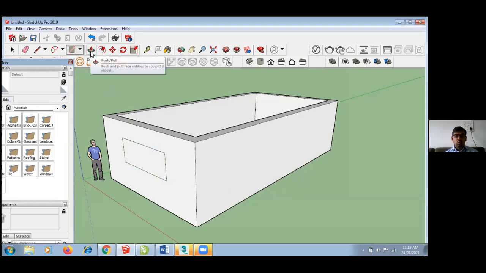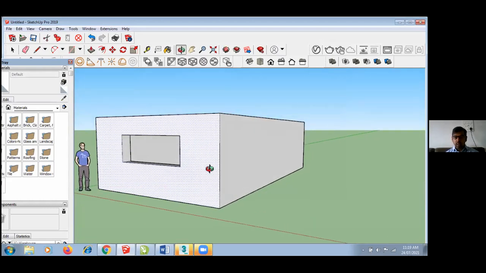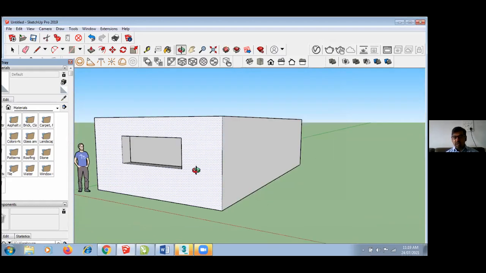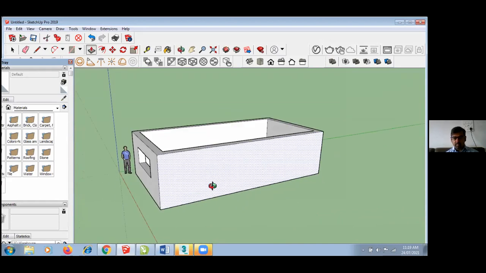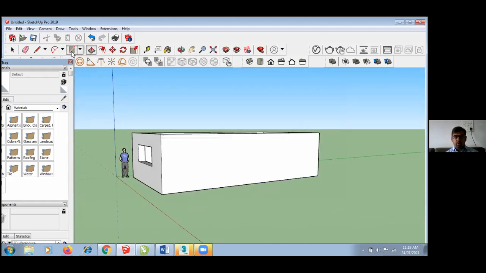Okay. So now you can see this again, push and pull. You just have to click onto the edge. Now you can cut the object. Okay. Now suppose I want to create a door over here. So now you can see.